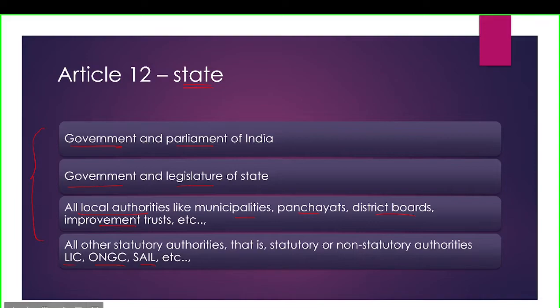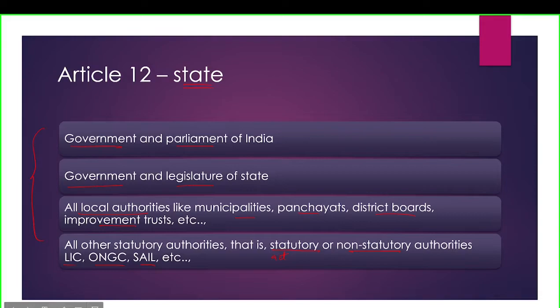A statutory authority means any authority that has been created by an act, and a non-statutory authority means any authority that has been created just by an executive order, and is not part of any act.